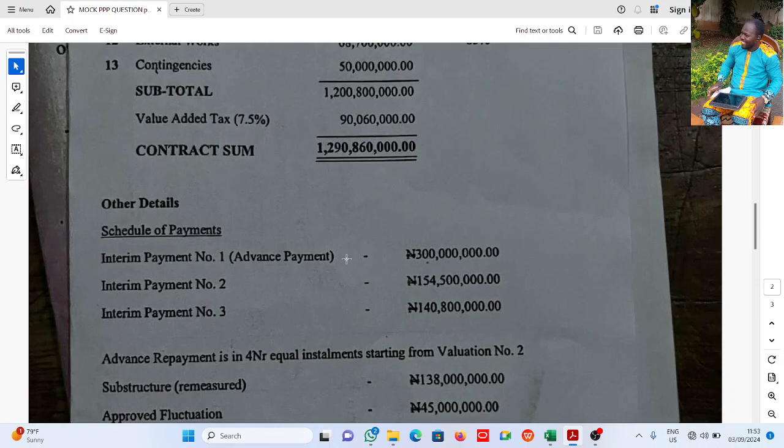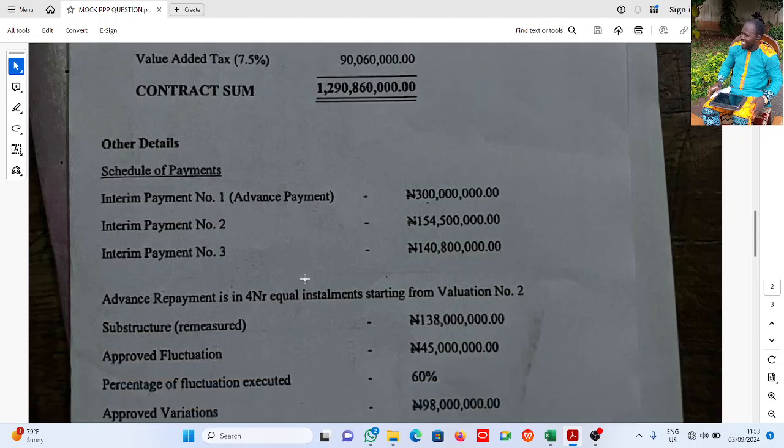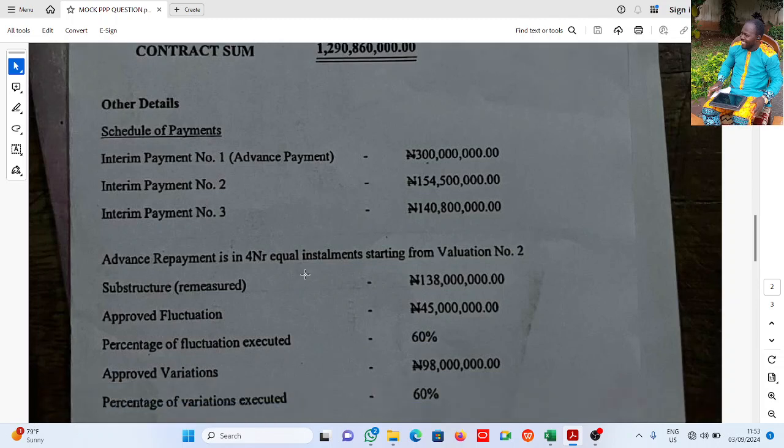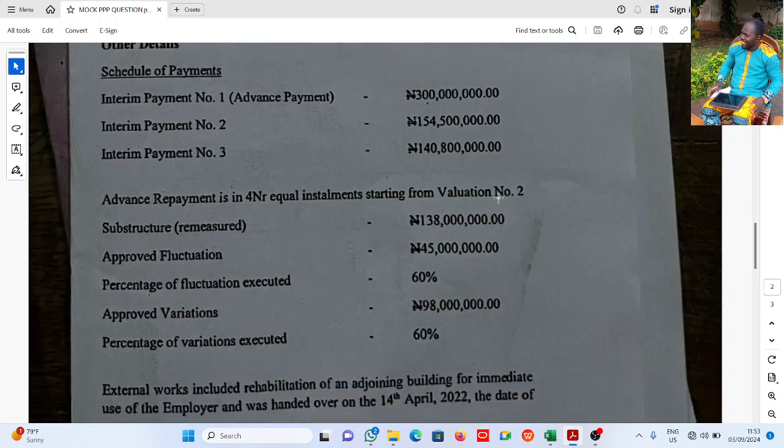Now, additional information. These are payments made: valuations 1, 2, and 3, with payments 1, 2, and 3 as interim payments. This question is to prepare valuation number 4, the interim valuation number 4. The advance payment is recovered in 4 equal installments starting from valuation number 2. Then we have this information also: substructure remeasured is this, approved fluctuation is this.